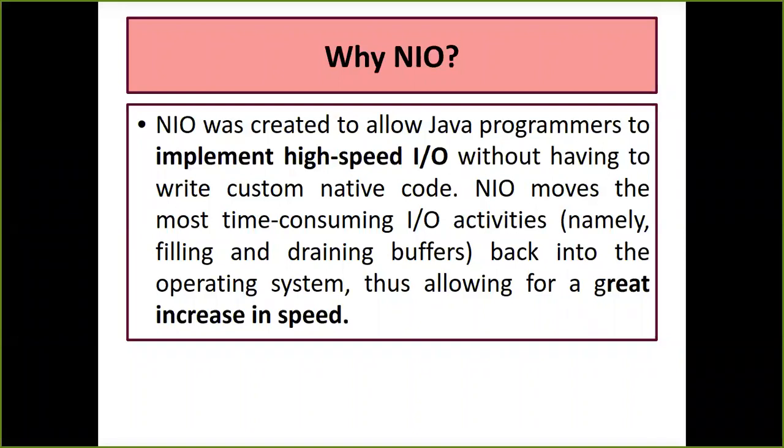Only thing is that we have to implement some external methods into it, which will help NIO to work like that. So it implements high speed IO, and it is also used for a greater increase in speed while communicating between your client and your server. That means reading and writing should happen at a good speed.